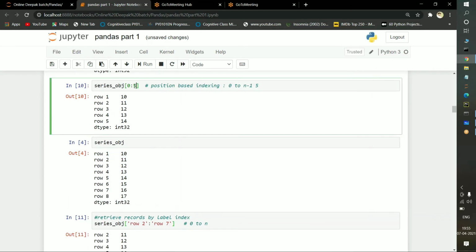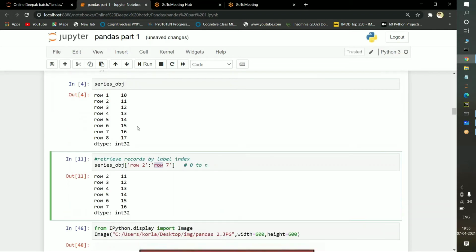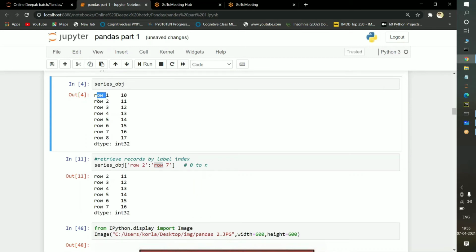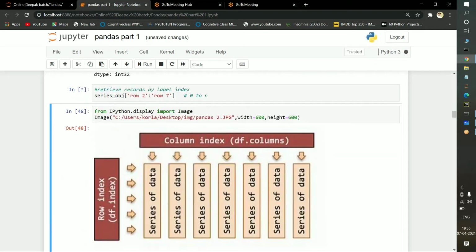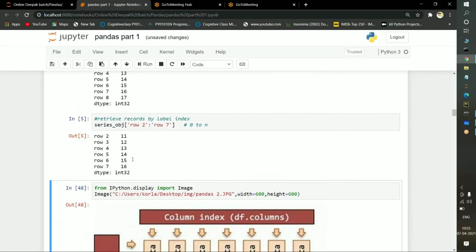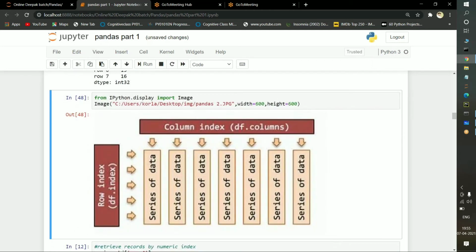Here it will not follow like that, because here we are passing index positions, direct numerical numbers we are passing. But here we are passing with the help of whatever index values we are having, that only we are passing. That's why it is collecting from row 2 to row 7 directly. Okay, if I execute it, see, it executed successfully. There is no problem. So this is one of the best examples.